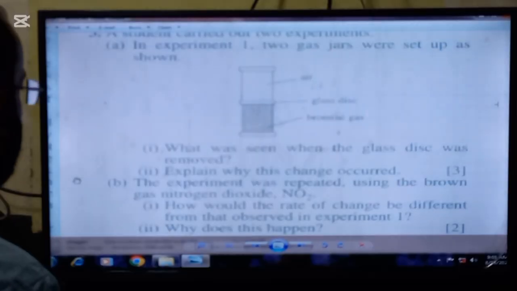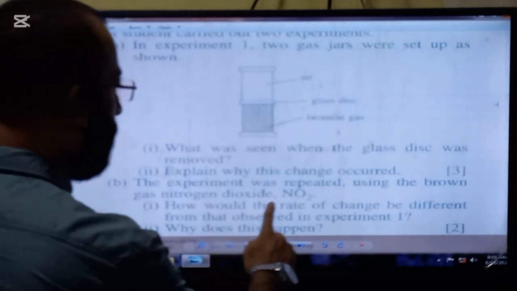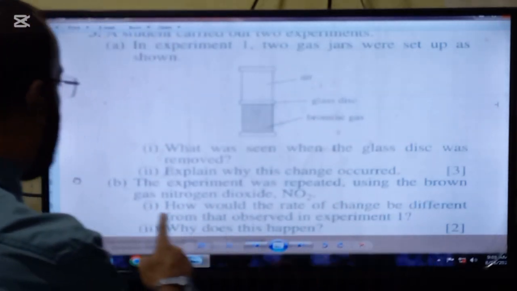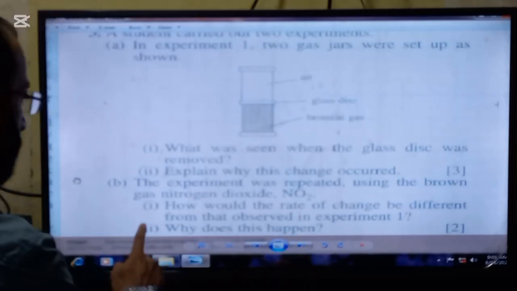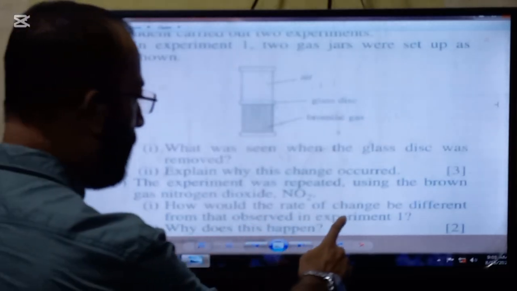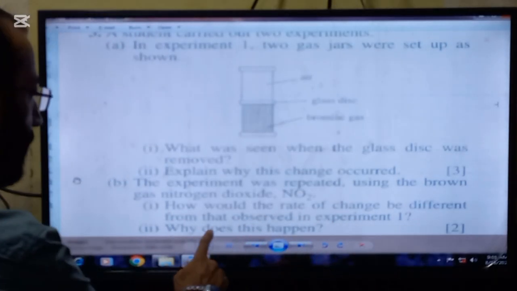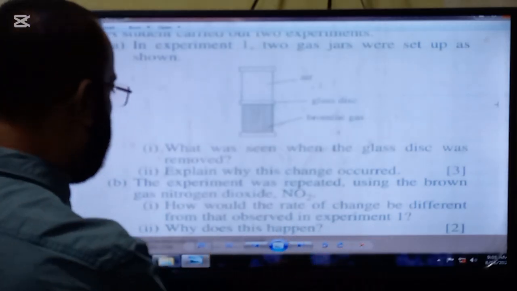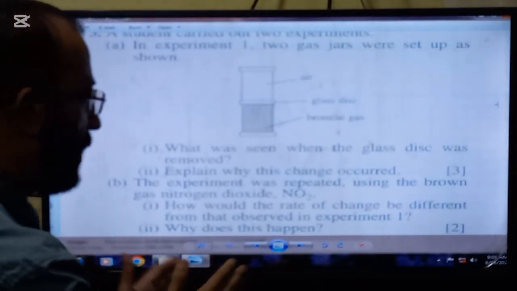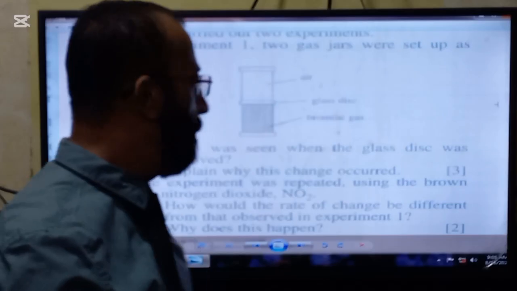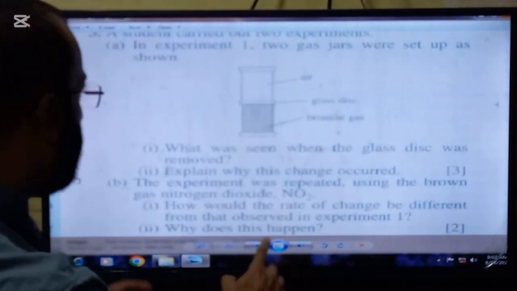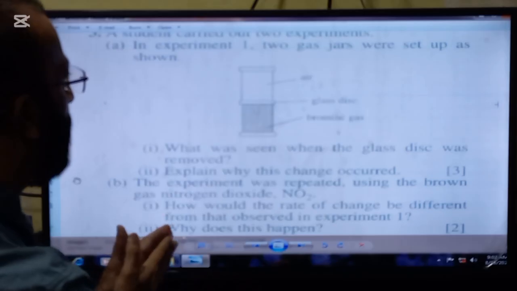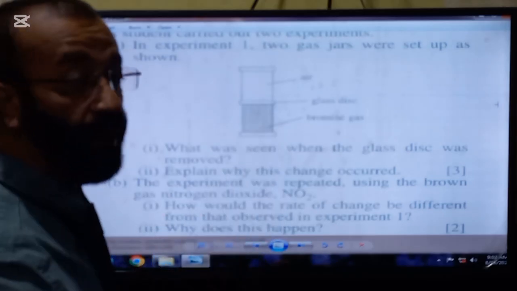The statement of the B part is: the experiment was repeated using the brown gas nitrogen dioxide, that is NO2. First part is how would the rate of the change be different from that observed in experiment 1. So the rate of the change will be much faster because the relative molecular mass of NO2 is 46 and that of the bromine gas is 160.